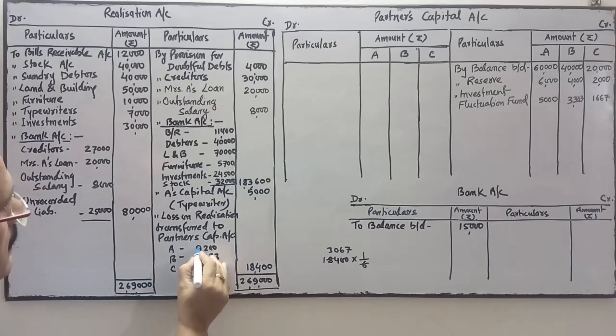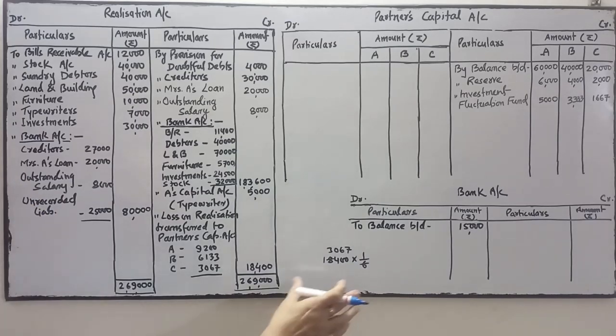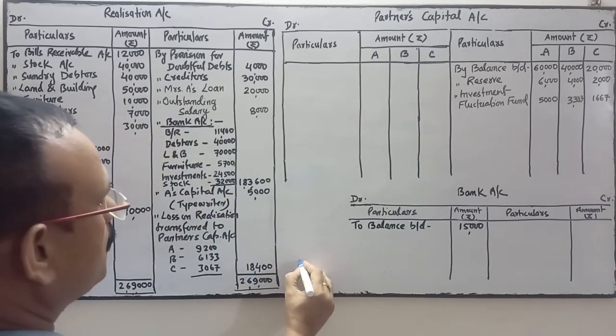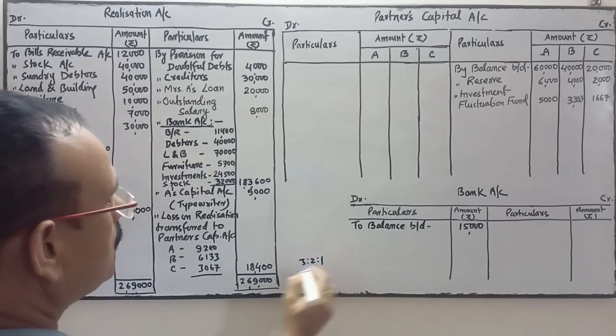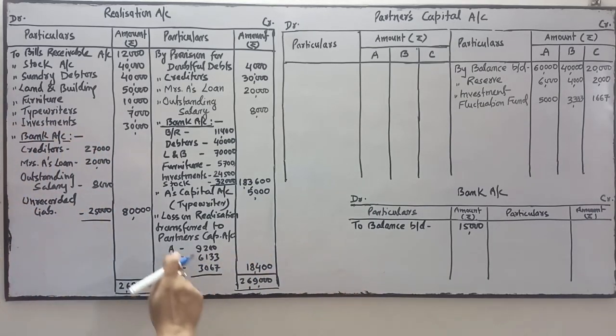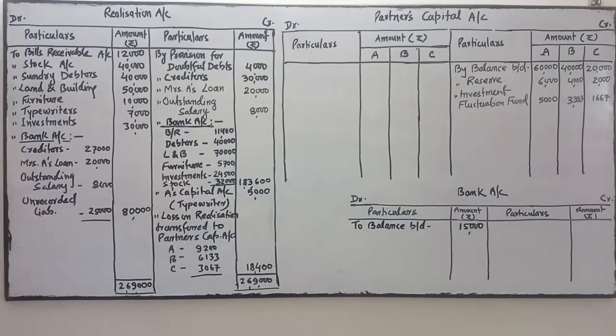So the total is 18,400. This loss is divided in the ratio of 3:2:1 and transferred to partners capital account in their profit sharing ratio A, B, C. Now come to the partners capital account.